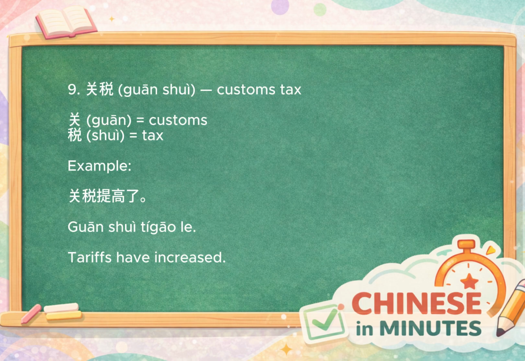Then we have 关税, which means customs tax. 关 means customs, and 税 means tax, so it is the tax related to crossing borders. For example, 关税提高了, meaning tariffs have increased.